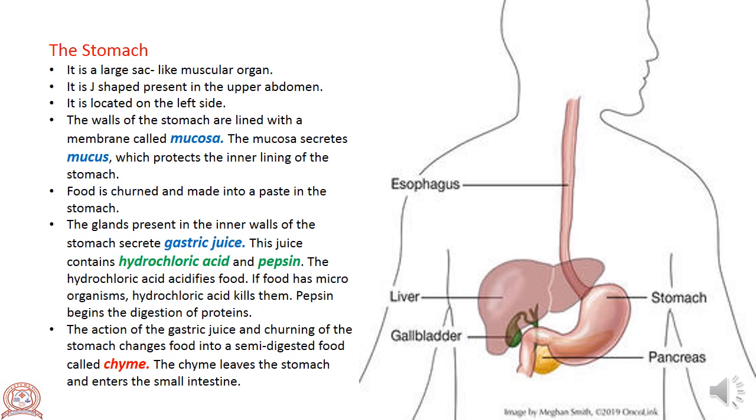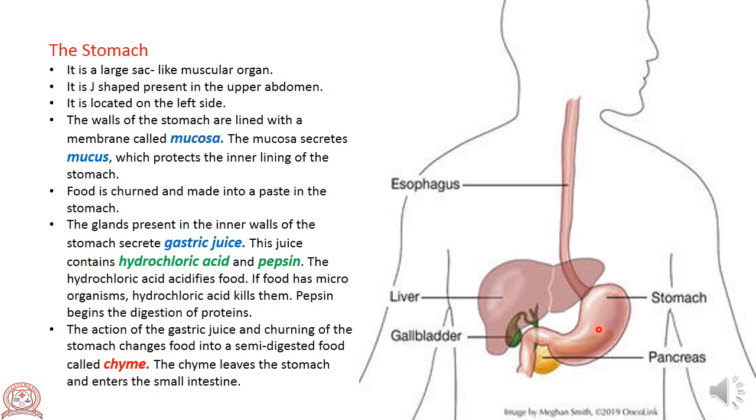The stomach. Children, look at the picture given here. You can see the picture of the stomach here. Before that, the esophagus or food pipe, then the stomach. Above this, the liver, gallbladder and pancreas. So, let us discuss the stomach.